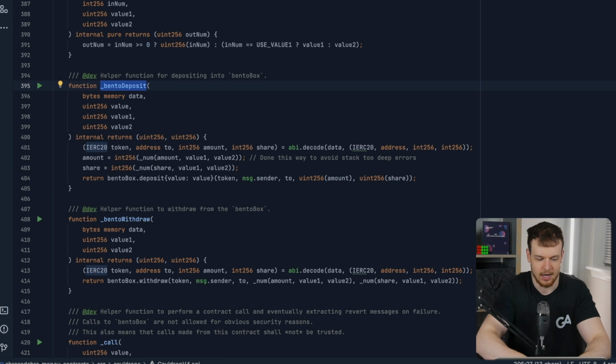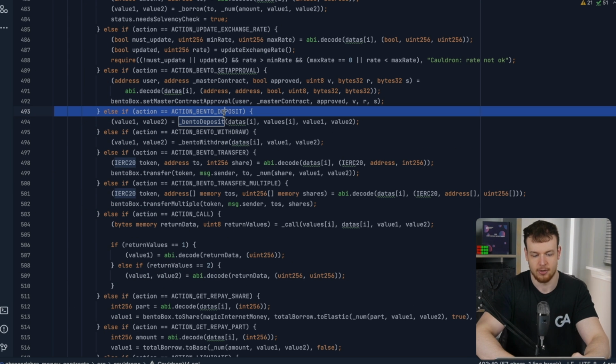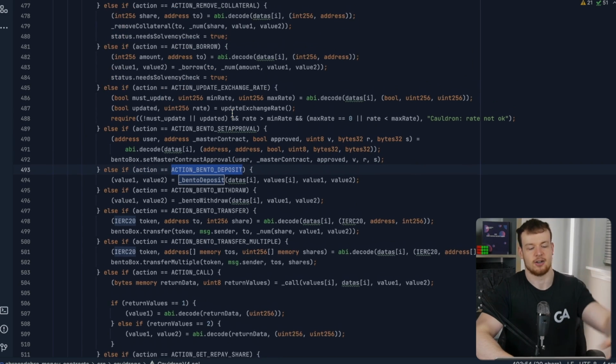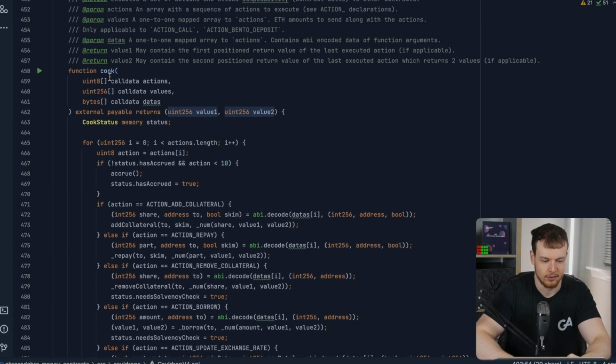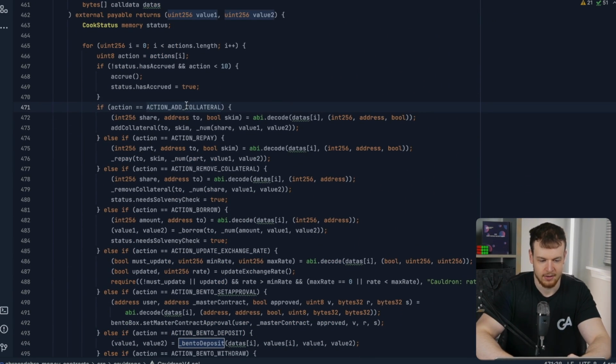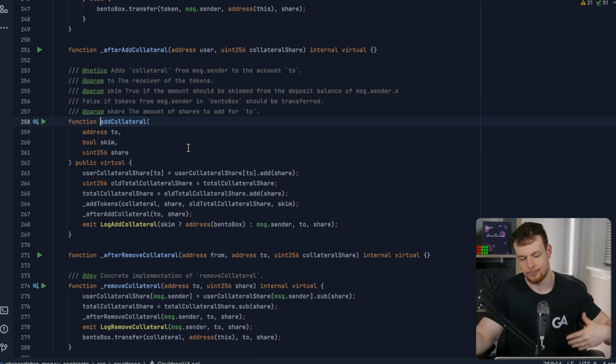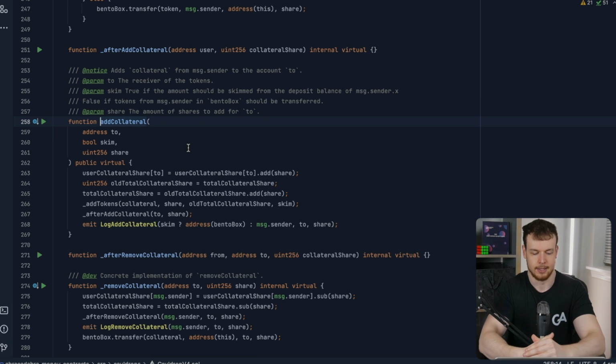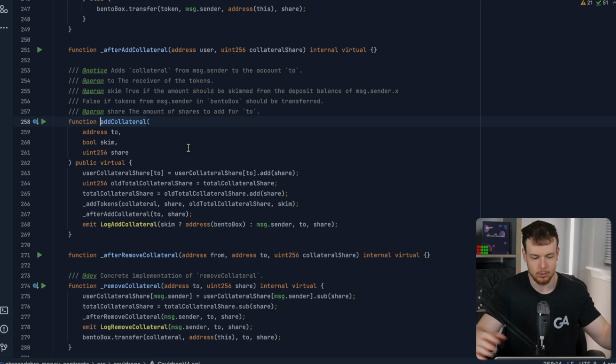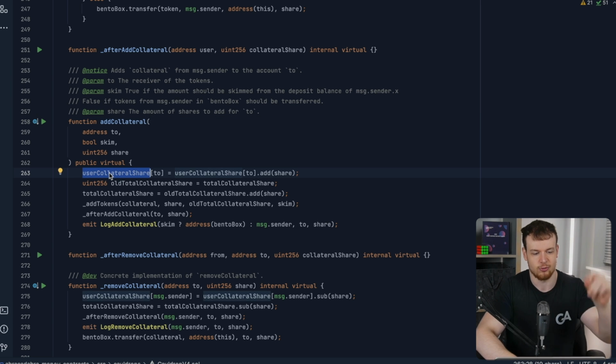And then after we've called that action, bento deposit, the second action in the list that's provided to the cook function is this action, add collateral, which will call the add collateral function, which will do what we just went through, right? It will take those shares that you just got and transfer them to the cauldron. Boom, now you have user collateral share tracked in the cauldron. You're ready to borrow against it.